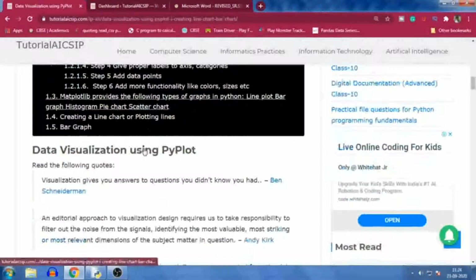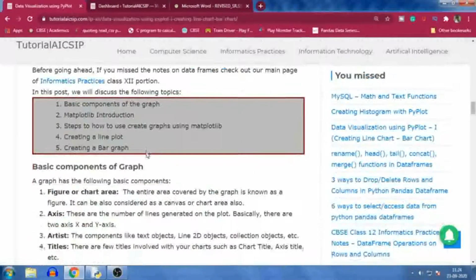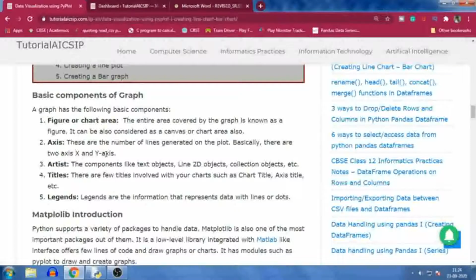Now the second thing is the axis. Axes are the lines generated on the plot. Basically there are two axes, the x axis and the y axis. These two lines represent the data according to the values. Third is artist. Components like text objects, line 2D objects, collection objects, etc. are known as artists.